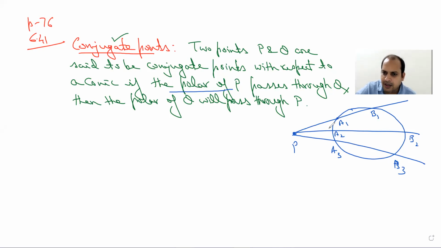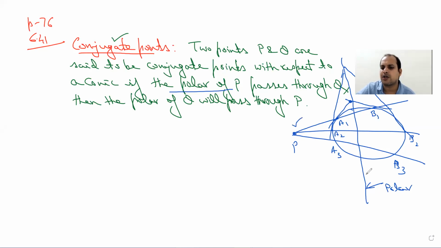At the extremities, the endpoints where the chords cut the conic, let us draw tangents. We have seen that those tangents cut here, and after joining these points we get the polar. So this one is the equation of the polar. Whenever the pole lies outside, the polar is going to intersect the circle, S = 0. In general, you can replace this by a conic, because similar things will hold for a conic.